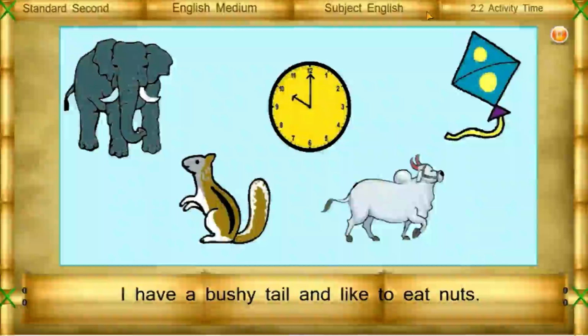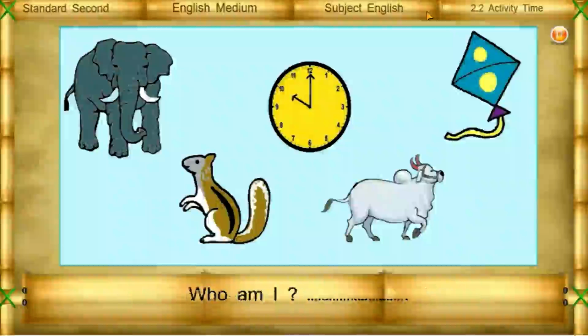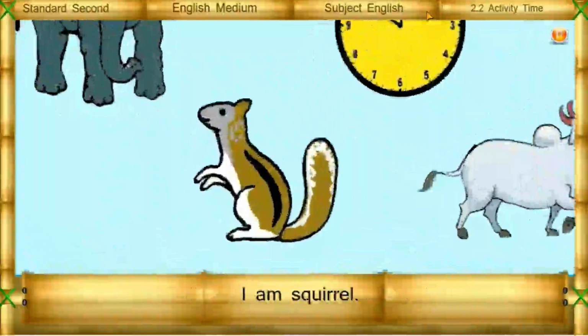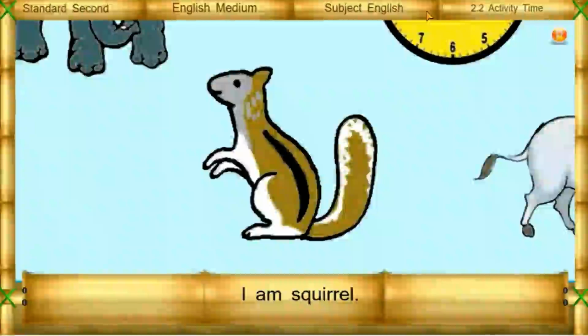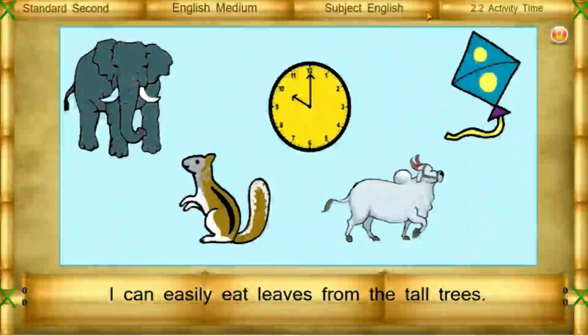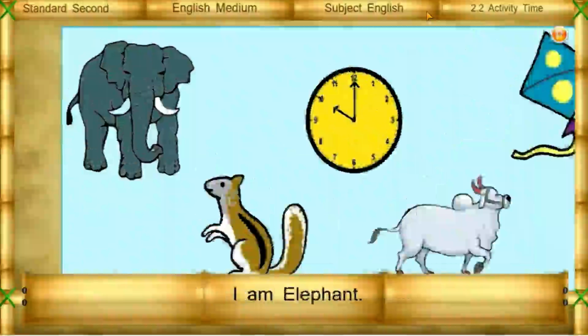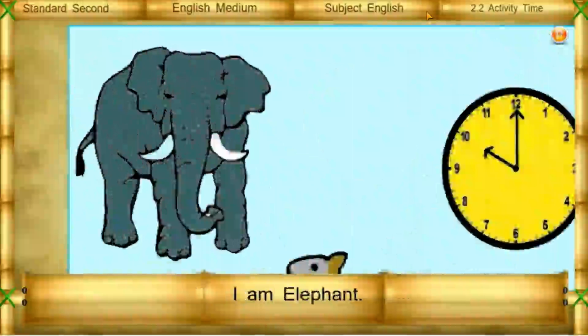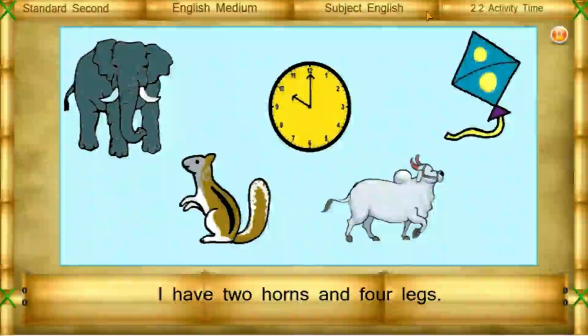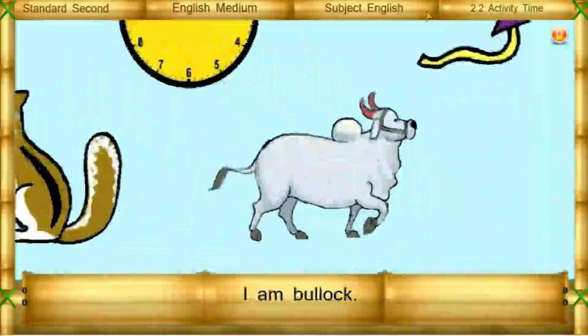I have a bushy tail and like to eat nuts. Who am I? I am squirrel. I can easily eat leaves from the tall trees. I don't have to climb. I have a long trunk. Who am I? I am elephant. I have 2 horns and 4 legs. I work on the farm. Who am I? I am bullock.